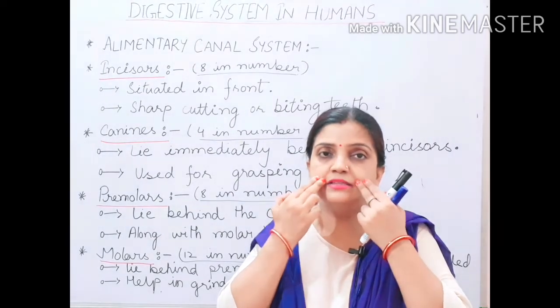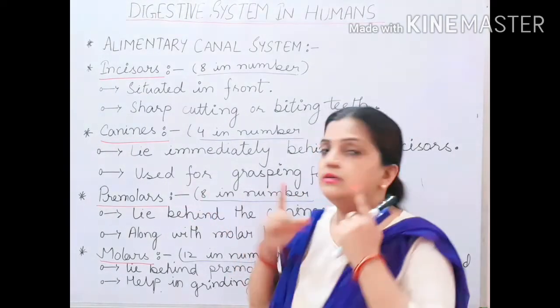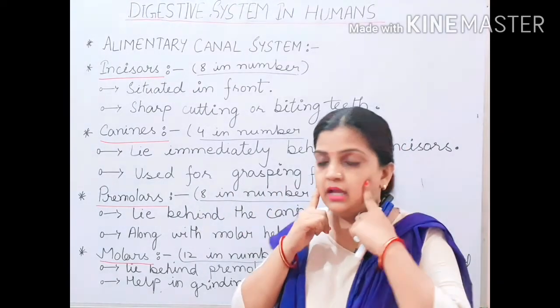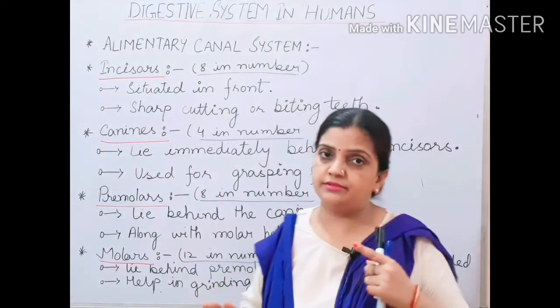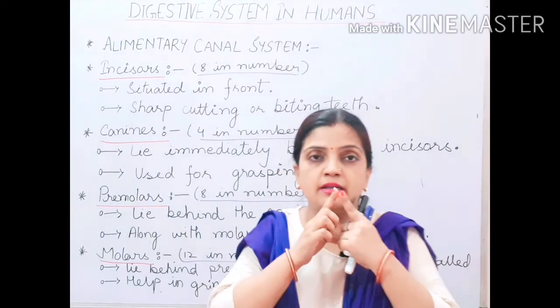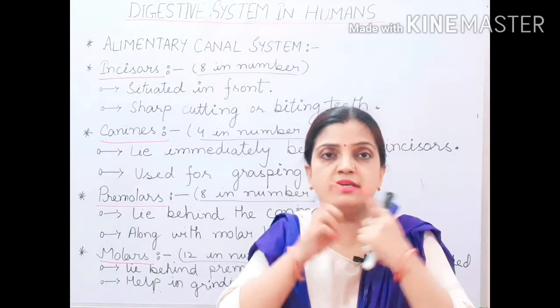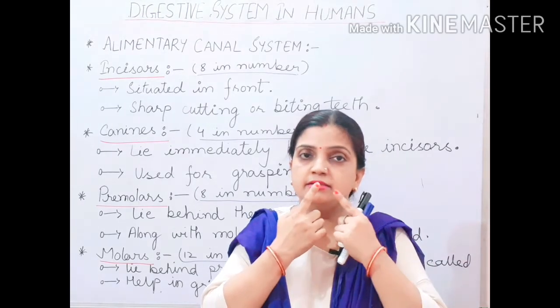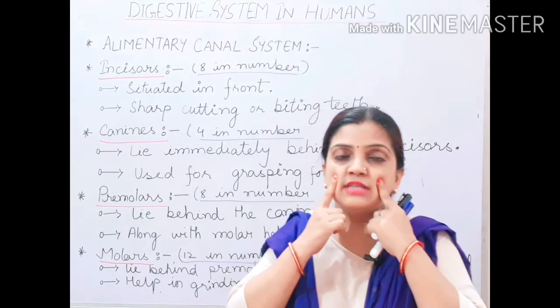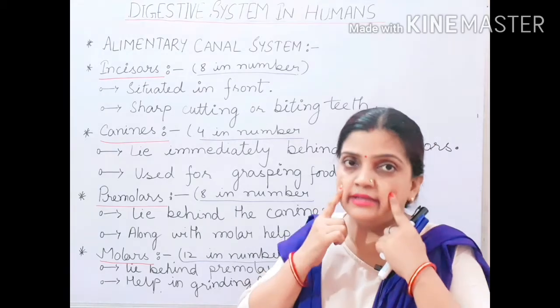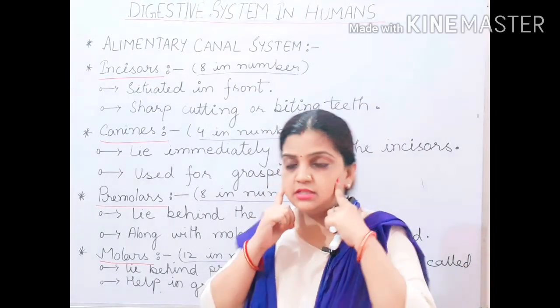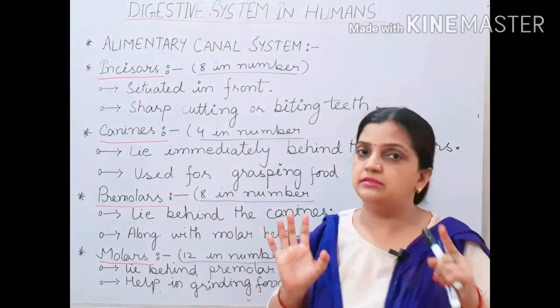Beside the canine lies the premolar, and beside the premolar at the last lies the molar. They are all arranged in a sequence, in a pattern. In front your incisors are there, on both sides your canines, then your premolars and then your molars. So four types of teeth are there.